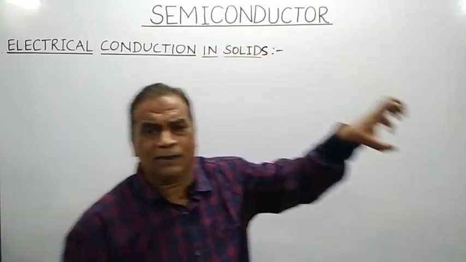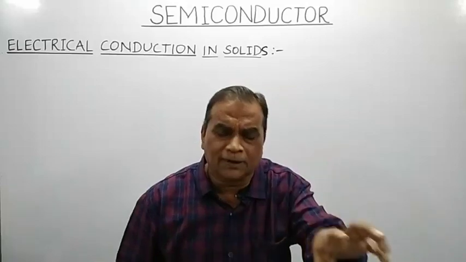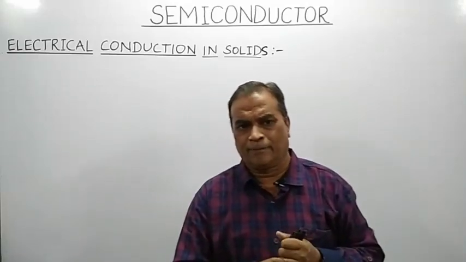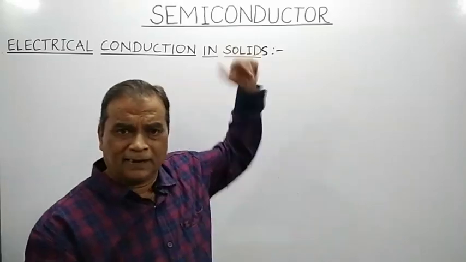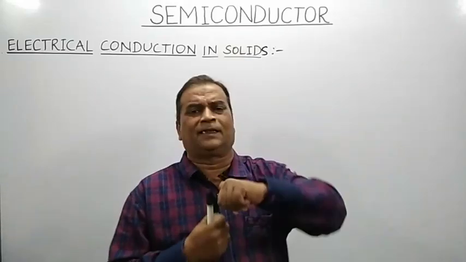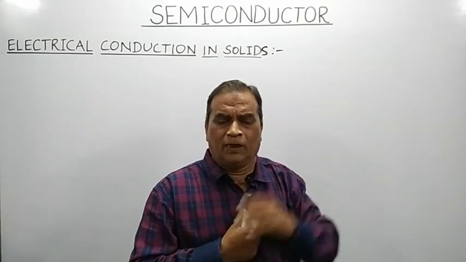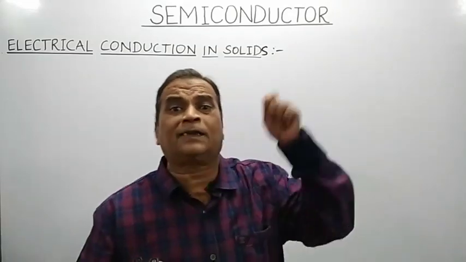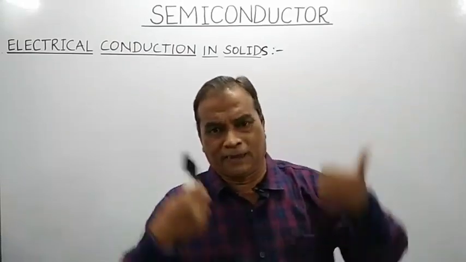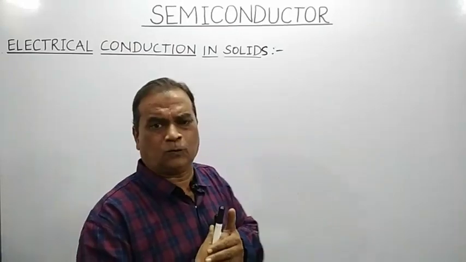All of them use semiconductor devices, and these devices are made up of what? A semiconductor. These devices order those gadgets to work as per our desire, to make our life easy and comfortable also.